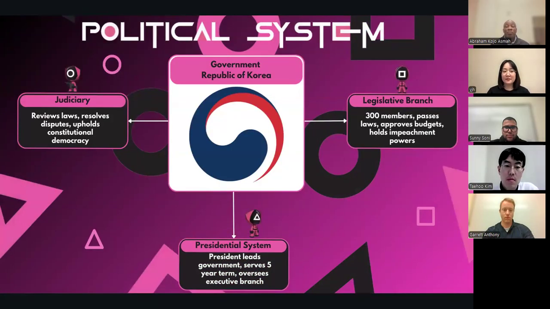So the political system, they exercise a democratic system with executive, legislature, and then judiciary. For the executive, the president has a term limit of 5 years, and then 4 years for both judiciary and legislature.